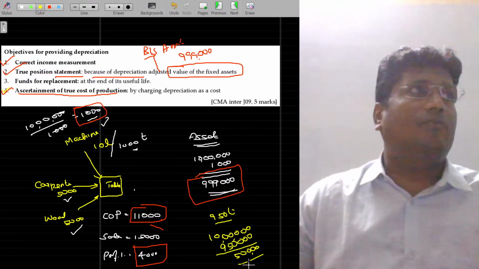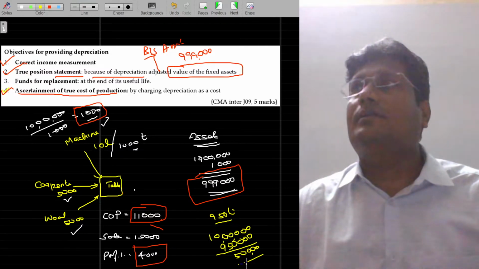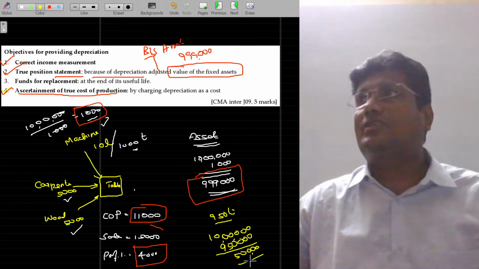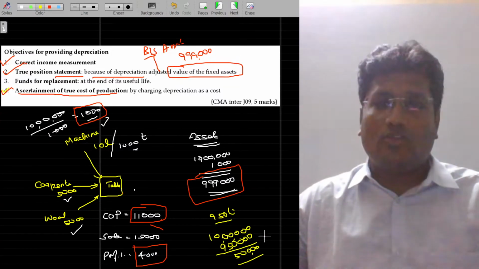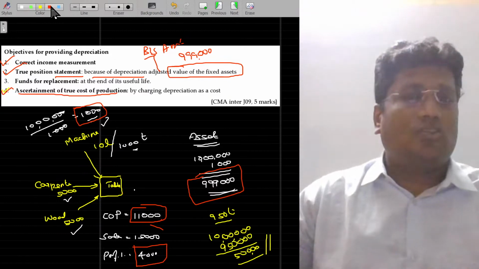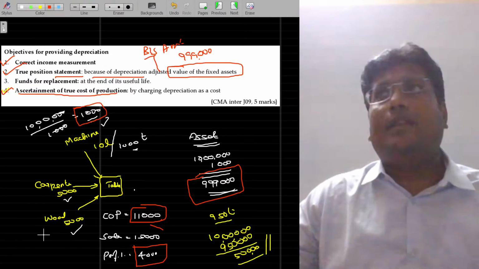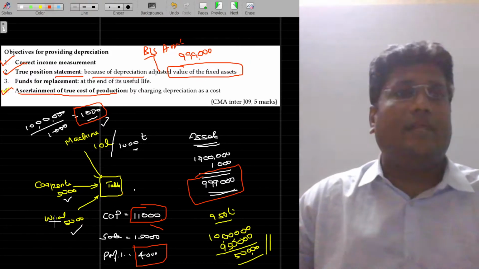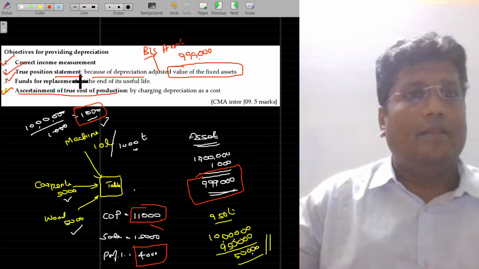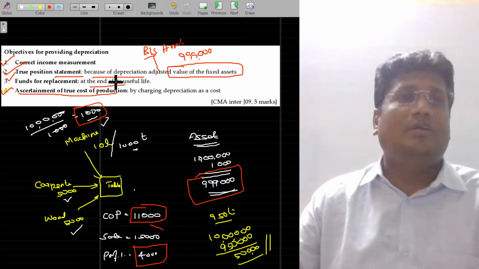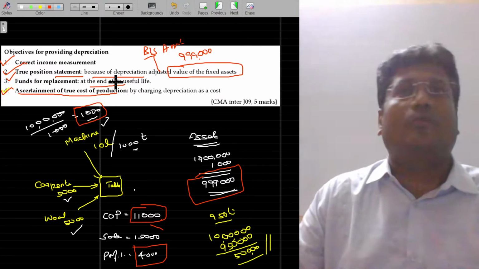If the machinery's value is closer to 0, what does it mean? It's a great indicator that you're supposed to replace it, otherwise the subsequent manufacture will be your trouble, right? So, I have to be double cautious here. When it is closer to the scrap value, you can plan yourself much ahead to fund for that. So, fund for replacement at the end of its useful life. As it's closer to the end of the useful life, you plan to replace it. So, these are the objectives for providing depreciation.